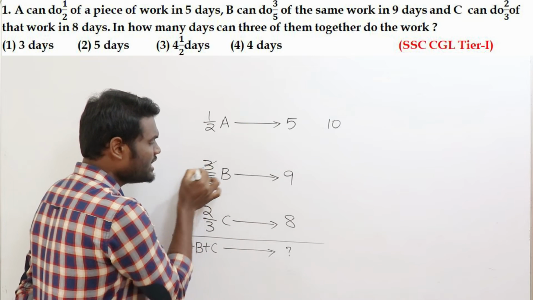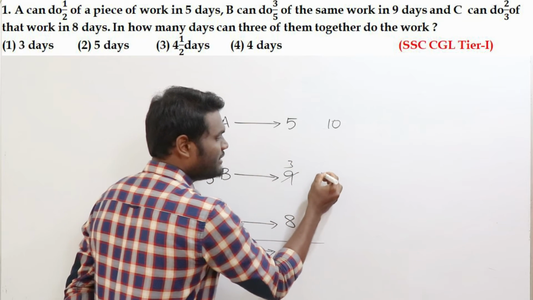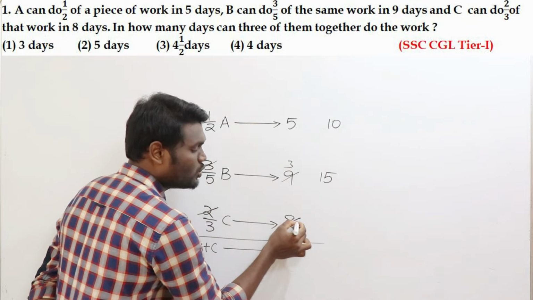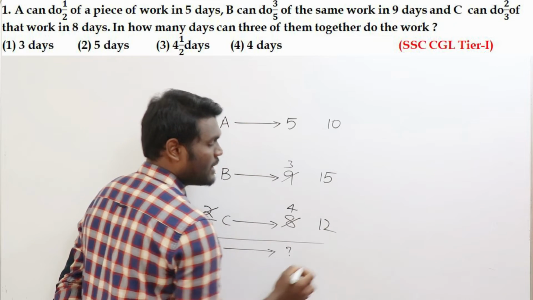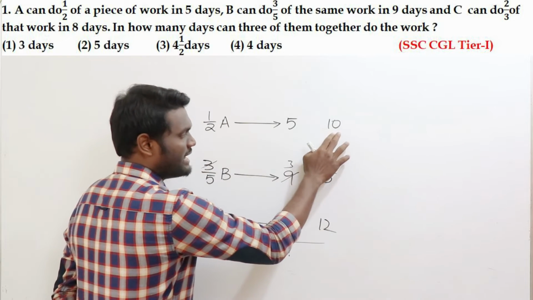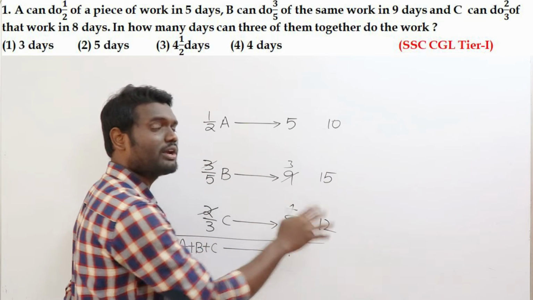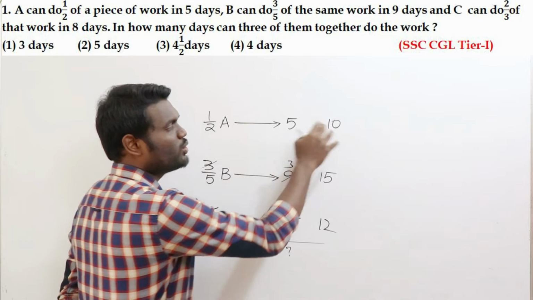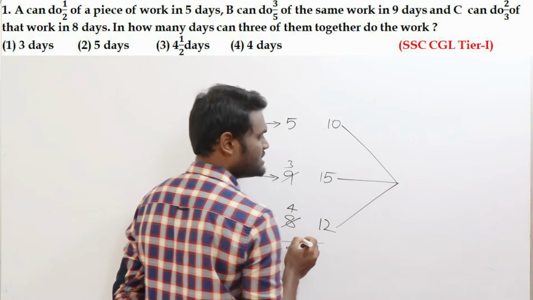Now next, 3 goes here. How many times? 3 goes here 3 times. 5 into 3, it is going to be 15. Next, 2 goes in 8. How many times? 4 times. 3 into 4, it is going to be 12. Which means A can complete the work in 10 days, B can complete the work in 15 days, C can complete the work in 12 days. Now you can do this question directly. Initially it was not given directly, so you need to convert them. Once you convert that, solving this question will become really simple.